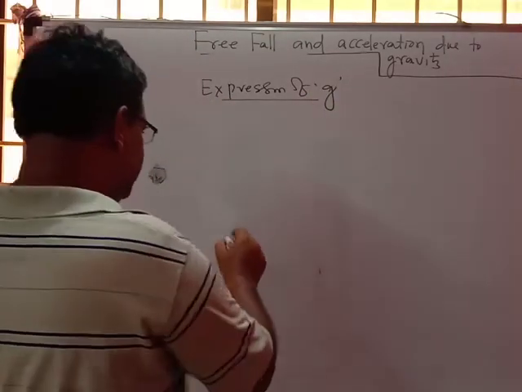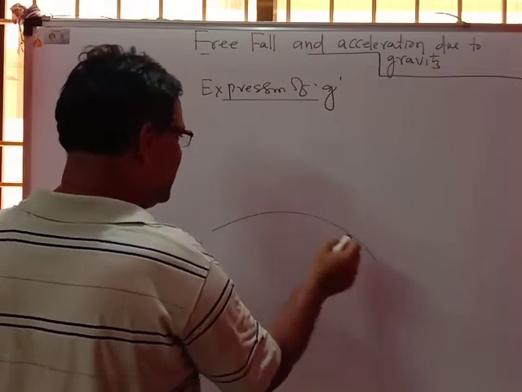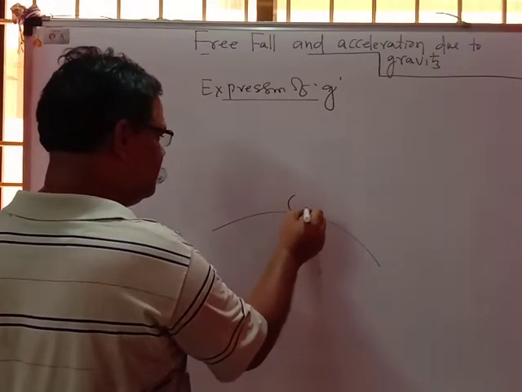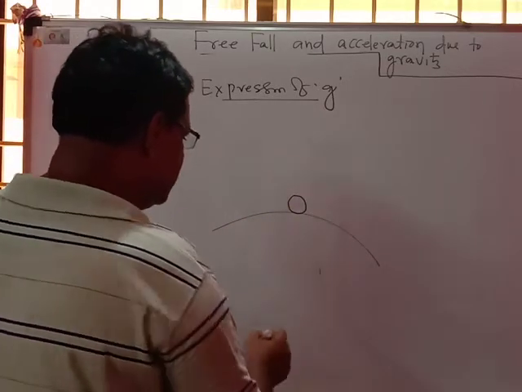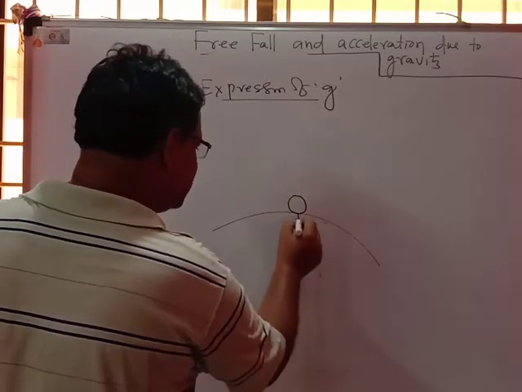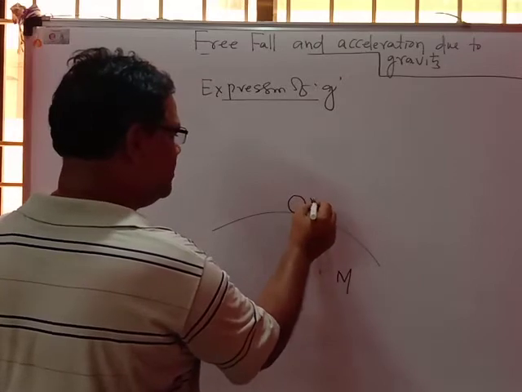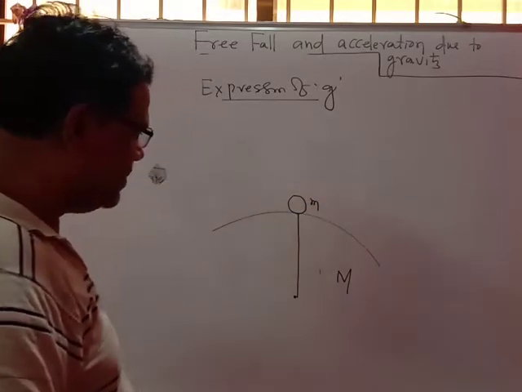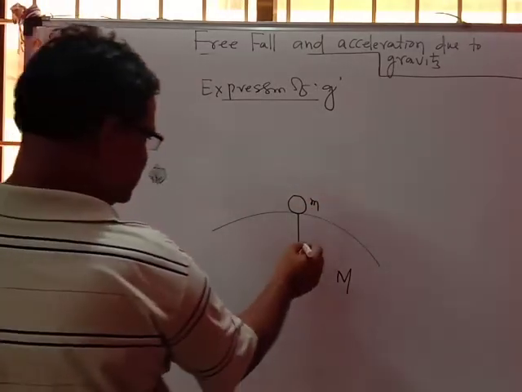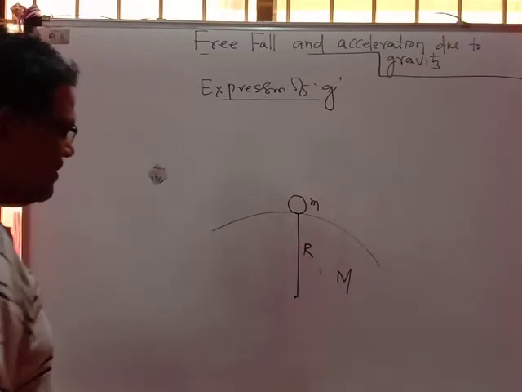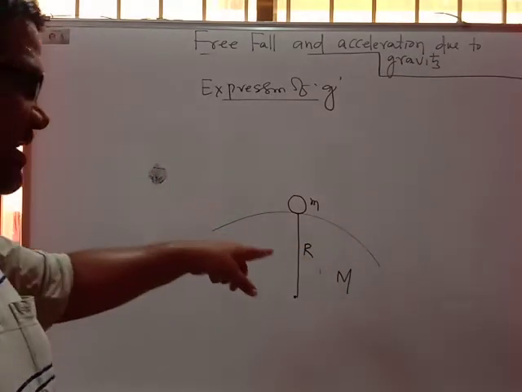You know it, because this is the earth and the object is here. This is the center of the earth, this is the radius, and the mass of the earth is capital M, and the small mass is the mass of the body equal to small m, and the distance equal to r. So what is the gravitational force between the body of mass m and capital M?